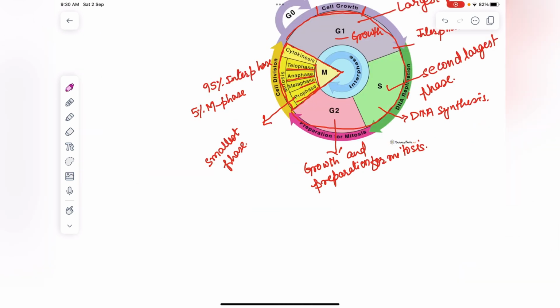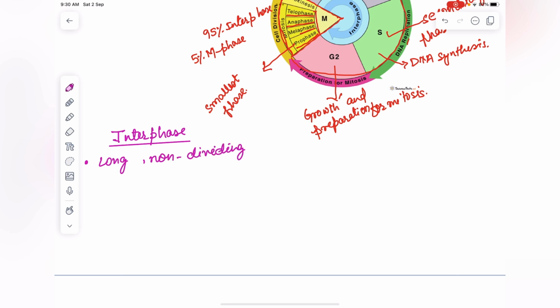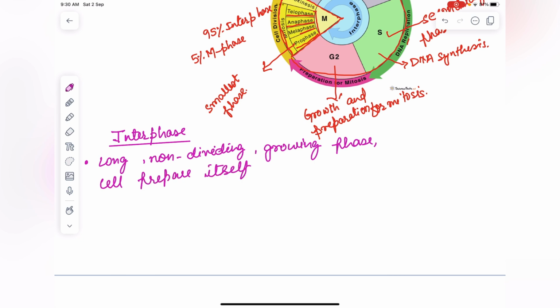It is also called the long non-dividing growing phase. Cell prepares itself for division in interphase. It is also called resting phase.